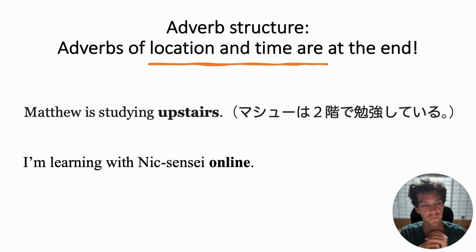The next example, I'm learning with Nic sensei online. Notice that online is not really a physical place. I guess if you want to describe the internet as a physical thing, it is a physical network of wires. But online is also treated as an adverb of location there. So you place it at the end. By the way, this is much more natural than saying, I'm learning with Nic sensei on the internet. We say online now because it's much simpler, and we all know online means the internet. Okay, let's move on to the next one, time.